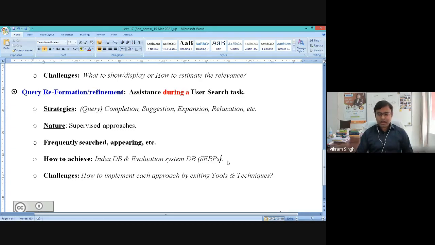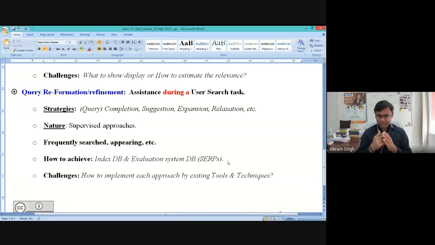So if you feel this difference, right? If you go to the Google system and apply some keyword, and after getting the set of result pages, you erase the keywords in the search box and type something, now it will start suggesting some possible help to you, right?